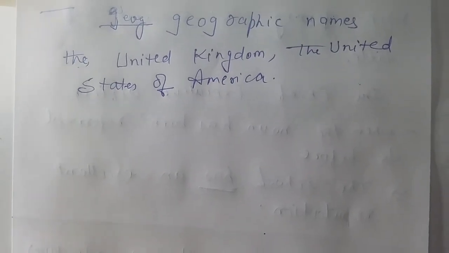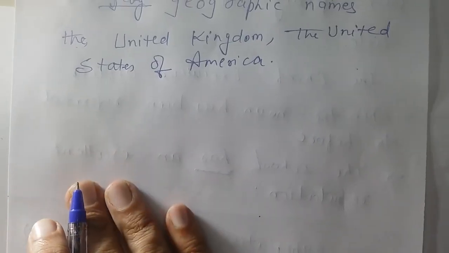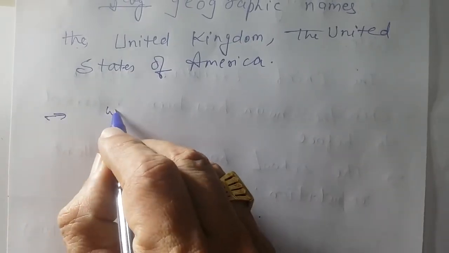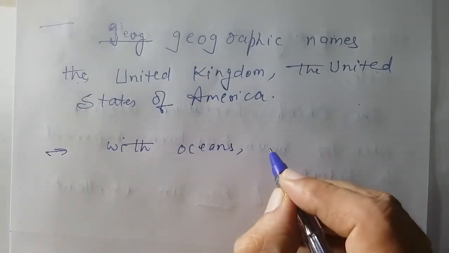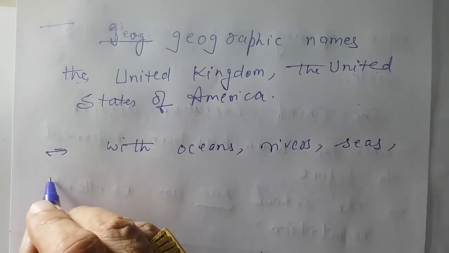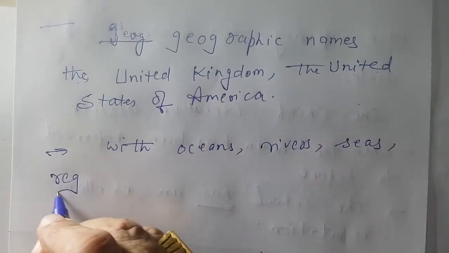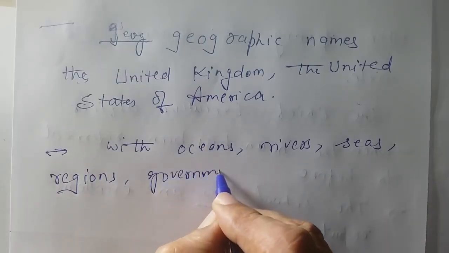But England, it's a country name. They are not representing geography. They are part of the geography, but not a particular geography. So that's the reason here. Next come oceans, then come rivers, then your seas, then your regions, government departments.